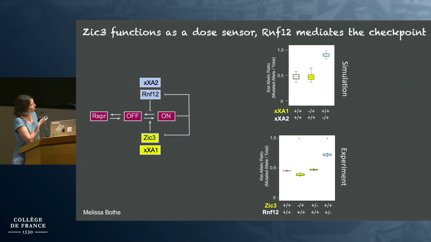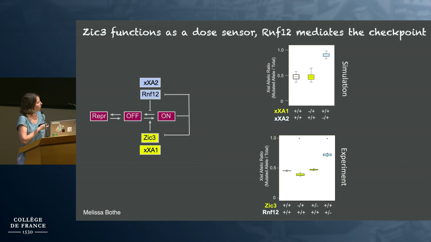This is shown here again in our simulation, where what is plotted is Xist allelic expression from the mutated allele relative to total expression, which in the wild type is around 0.5, but for the XXA2 factor is going close to 1.